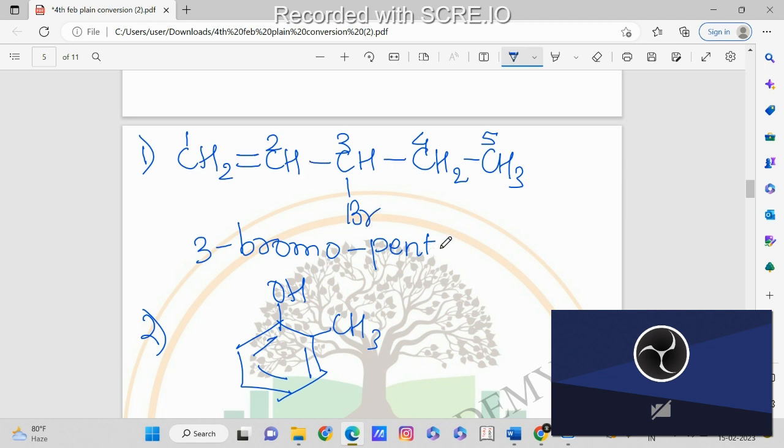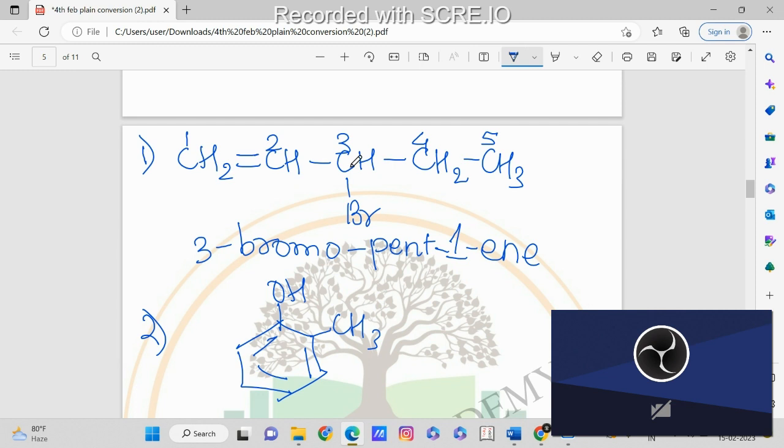So here I will write the number, but no need to write it, it is also fine. So it will be pent 1, and since it is a double bond, it will be ene. So the name of the first will be 3 bromo pent 1 ene.